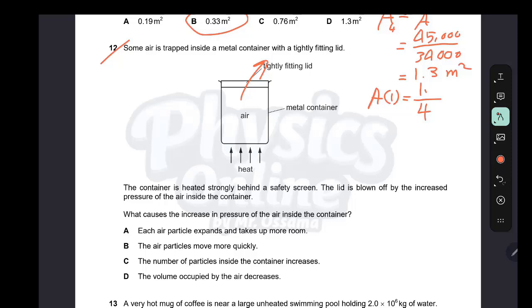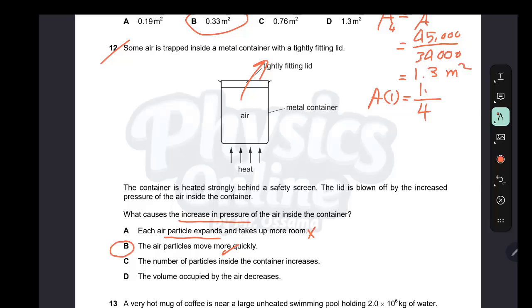What causes the increase in pressure of the air inside the container? Each particle expands and takes up more room. No, the particle does not expand. The whole volume of gas expands, yes, but the particle does not expand. The air particles move more quickly is correct.